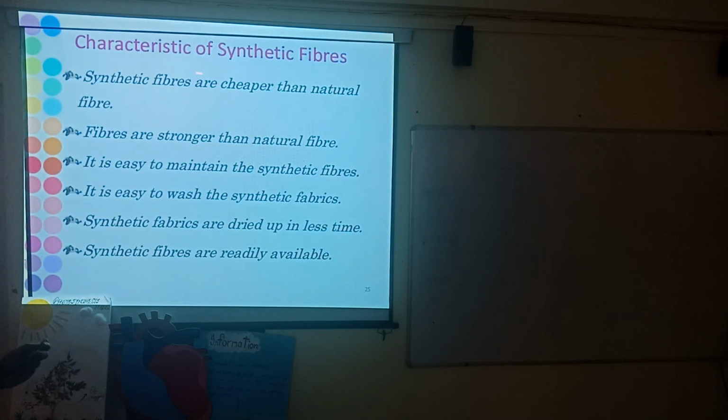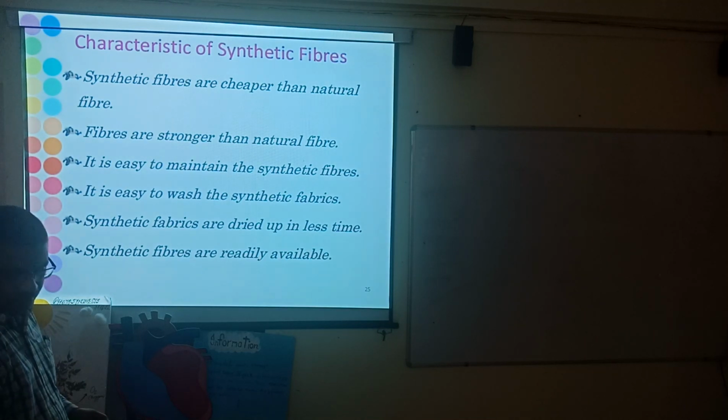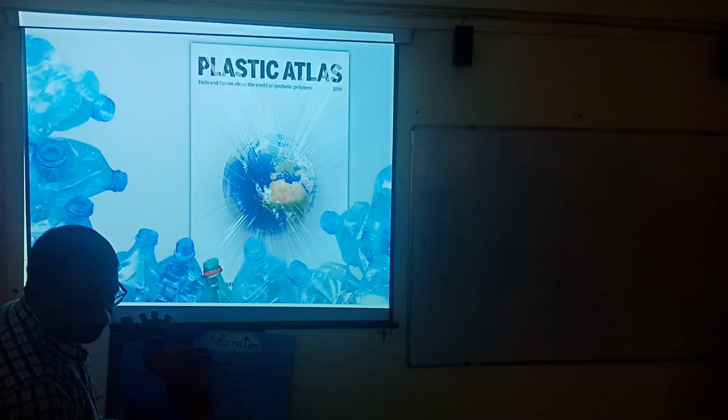Now here we are talking about synthetic fiber characteristics. They are cheaper than natural fibers and stronger than natural fibers. It is easy to maintain synthetic fiber. It is easy to wash. Synthetic fibers dry in less time. Synthetic fibers are readily available for the masses.